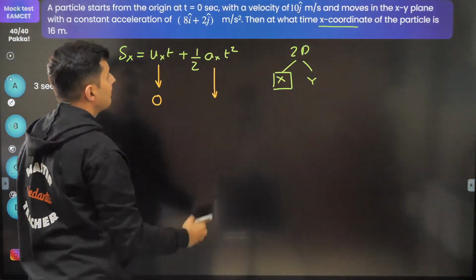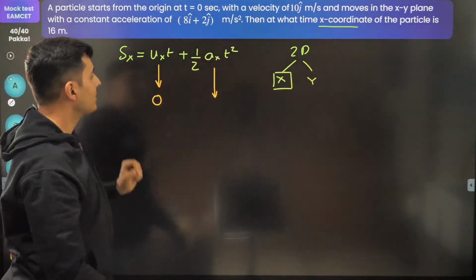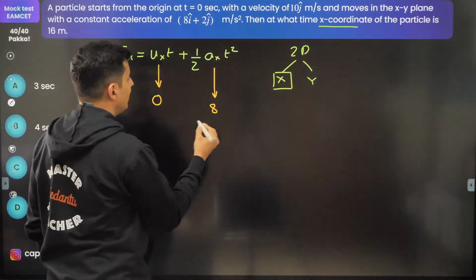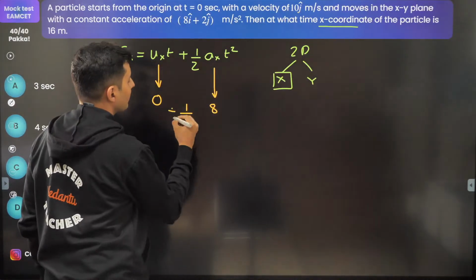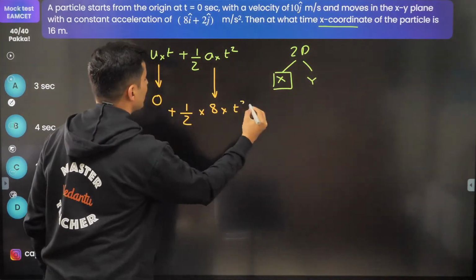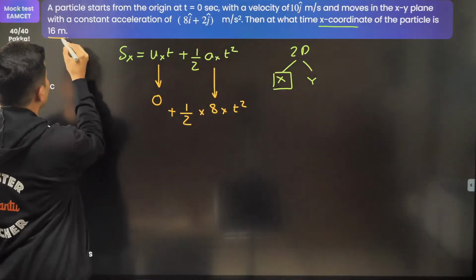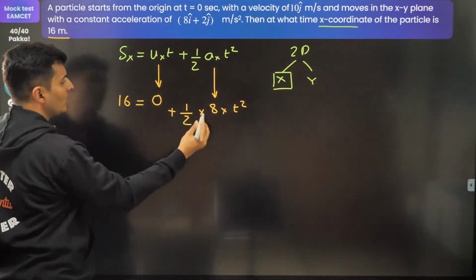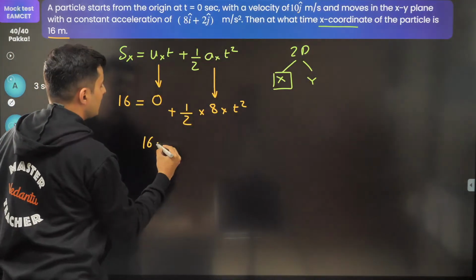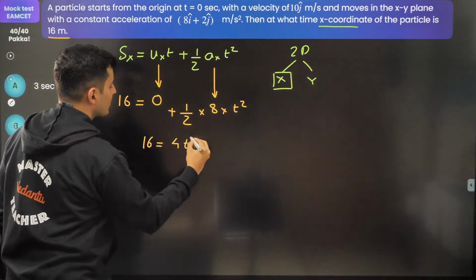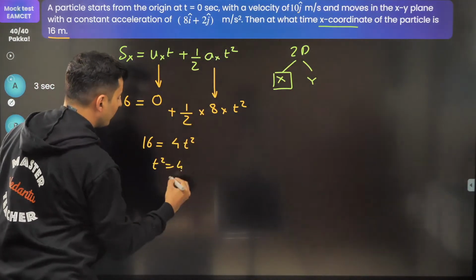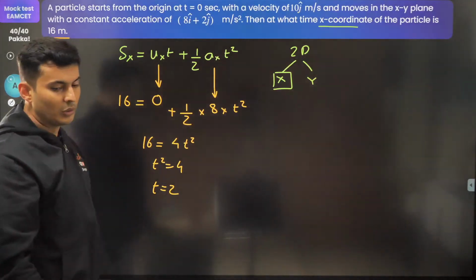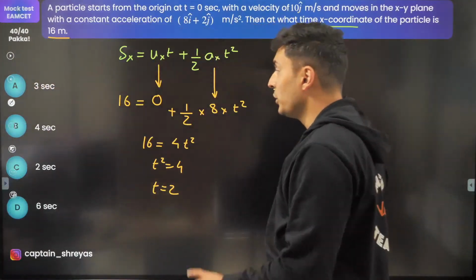Now, the initial velocity is in the j direction, so the initial velocity in the x direction is 0. Do you see that? It is 10 j cap, in the y axis, nothing in the x axis. Acceleration in the x direction is 8. The time I do not know. So half into 8 into t square, and displacement is 16 meters. So 16 is equal to 4 t square, so t square is 4. T is equal to 2.